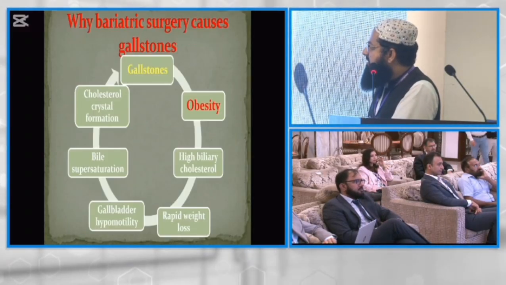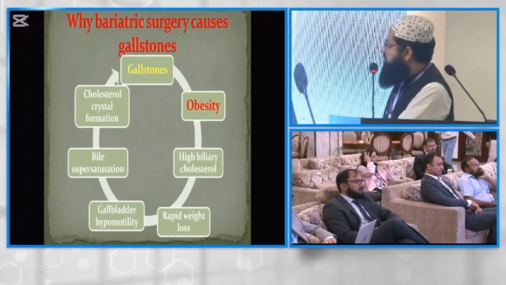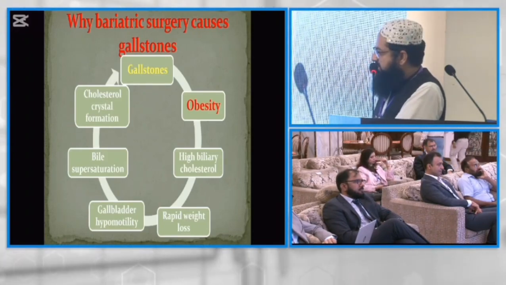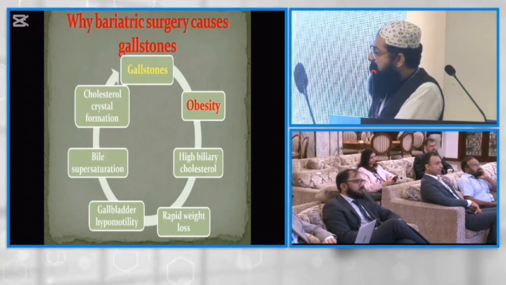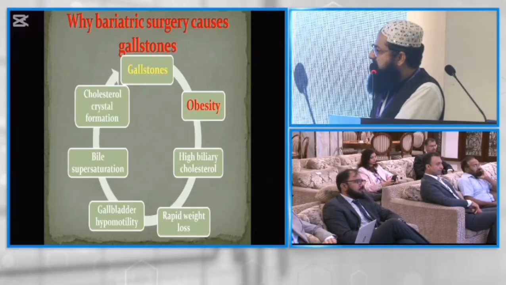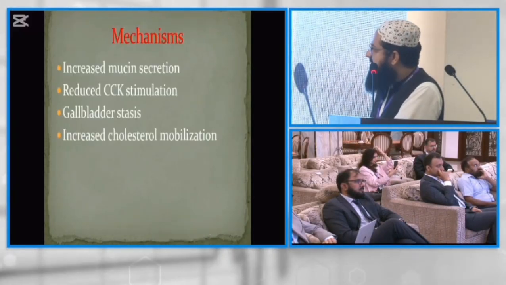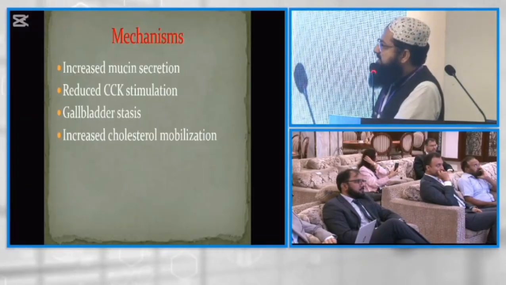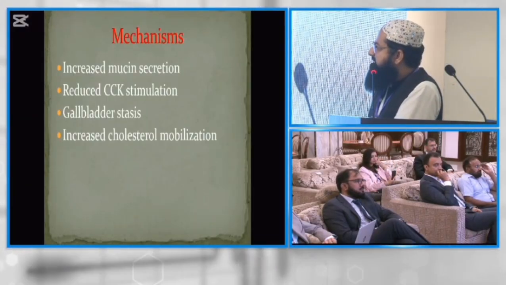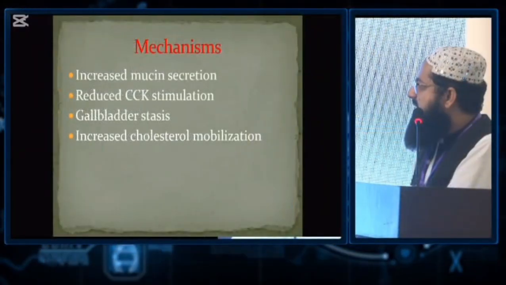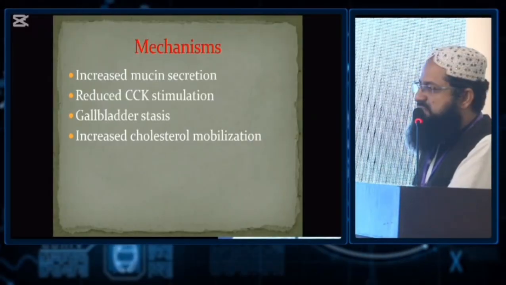Gastrointestinal hormone disorders. How does this occur? Gallstones, obesity, high biliary cholesterol levels, rapid weight loss, gallbladder hypomotility. This is a very important thing. Then bile supersaturation leads to cholesterol crystal formation. Another mechanism is increased mucin secretion, reduced cholecystokinin stimulation, and gallbladder stasis, which increases cholesterol mobilization.